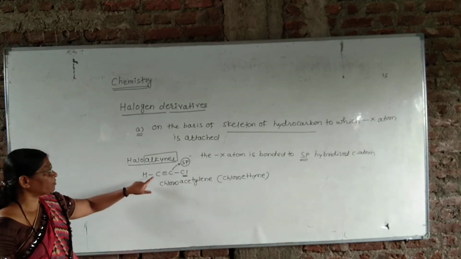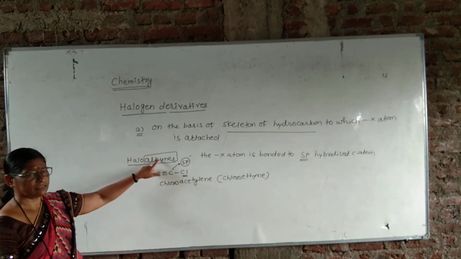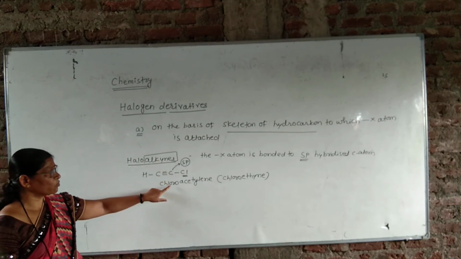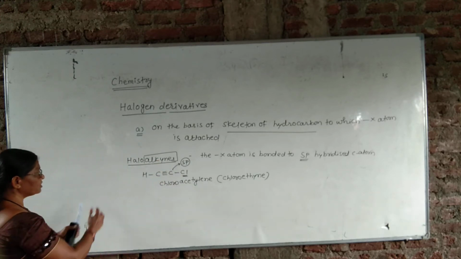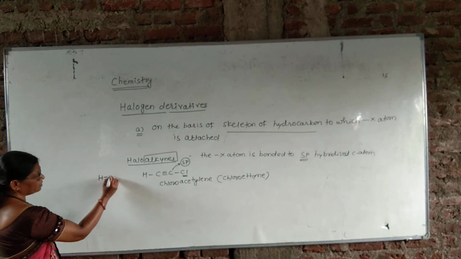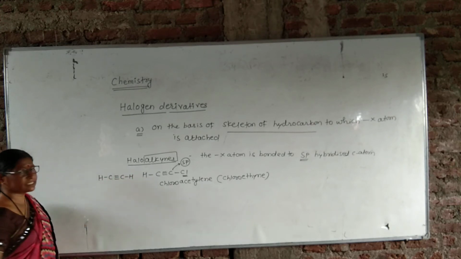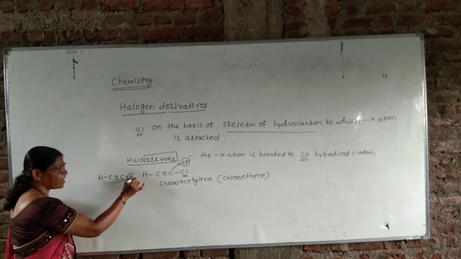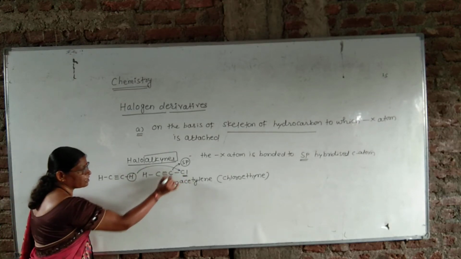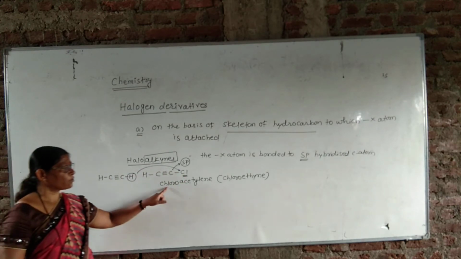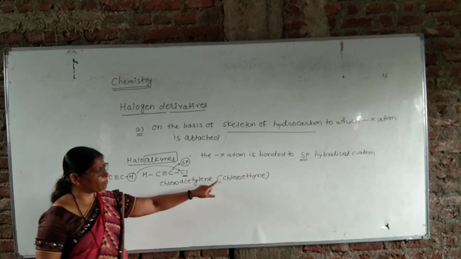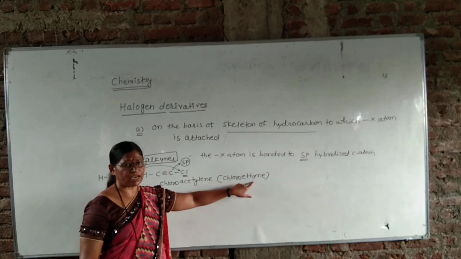Therefore, this is the example of haloalkynes, and the name of this compound is chloroacetylene, because this compound is derived from the alkyne, that is acetylene. This H is replaced by our halogen atom, that is Cl. Therefore, this is called chloroacetylene, and the IUPAC name is chloroethyne.